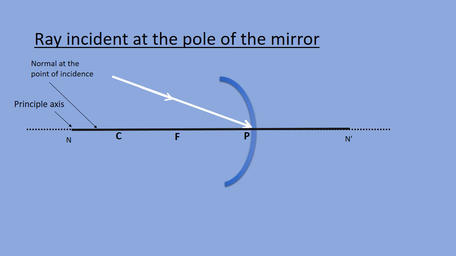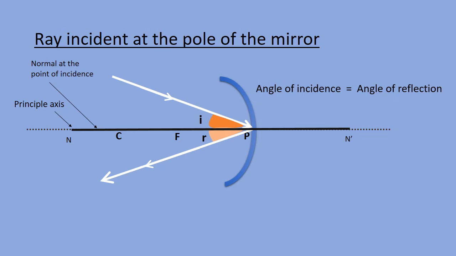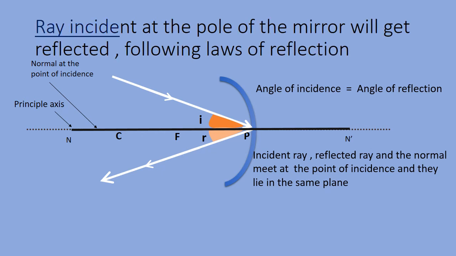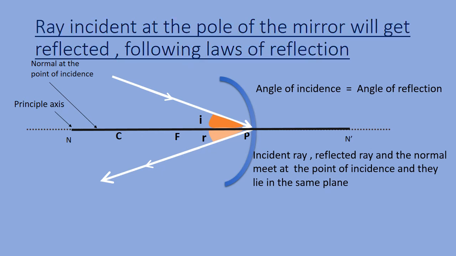The angle between the normal and the reflected ray would be the angle of reflection, and the angle between the normal and the incident light ray will be the angle of incidence. Here, angle of incidence will be equal to angle of reflection, and the incident light ray, the reflected ray, and the normal at the point of incidence lie in the same plane. So, we can say that a light ray incident at the pole of the mirror will get reflected following the laws of reflection.